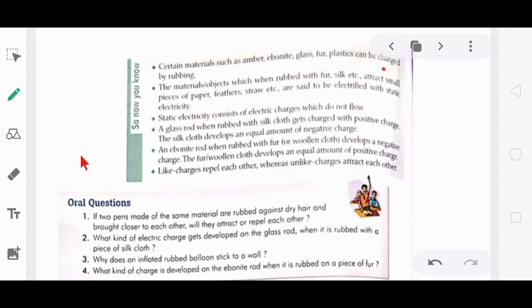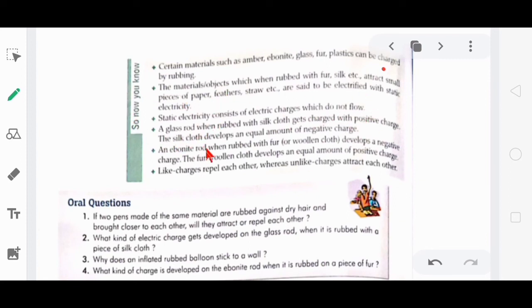One question may come in your mind, why is all this just electricity? Actually, in Greek language, amber is known as electron, but the spelling keeps K, not C. And these names come from that language. Static electricity consists of electric charges which do not flow. Okay, that is why it is called static electricity.